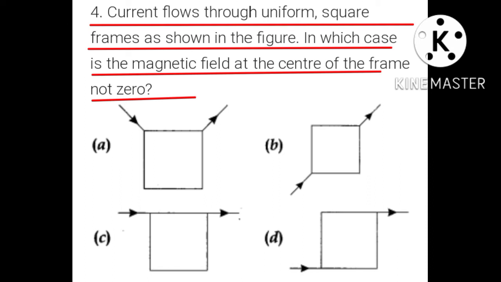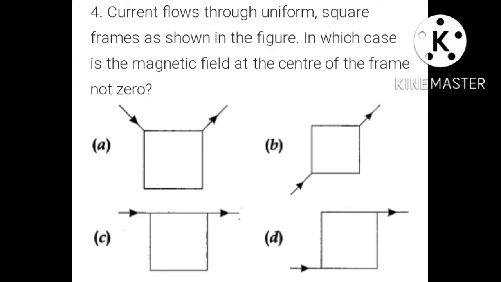Question number 4. Current flows through uniform square frames as shown in the figure. In which case is the magnetic field at the center of the frame not zero? So here in this problem, B is the correct option, where the magnetic field at the center of the frame is not zero.